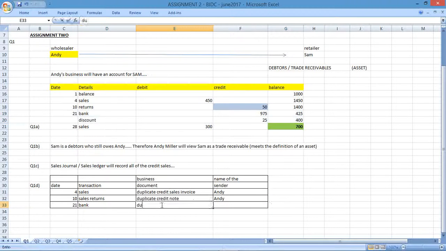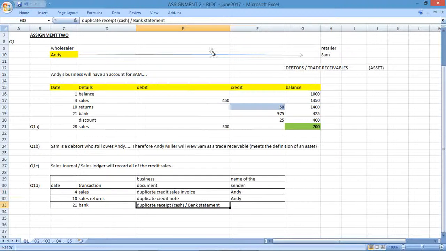So I'm going to write duplicate receipt here because the original will be given to the customer. Brackets, I'll say this is a cash payment, so duplicate receipts. You could have said or bank statement if this was a direct transfer, which is an EFT.